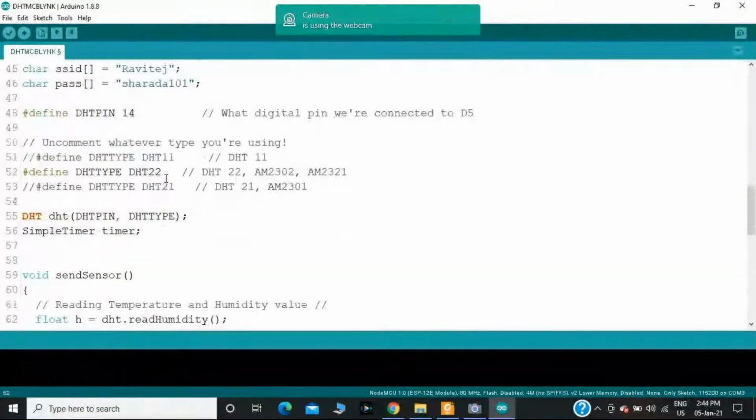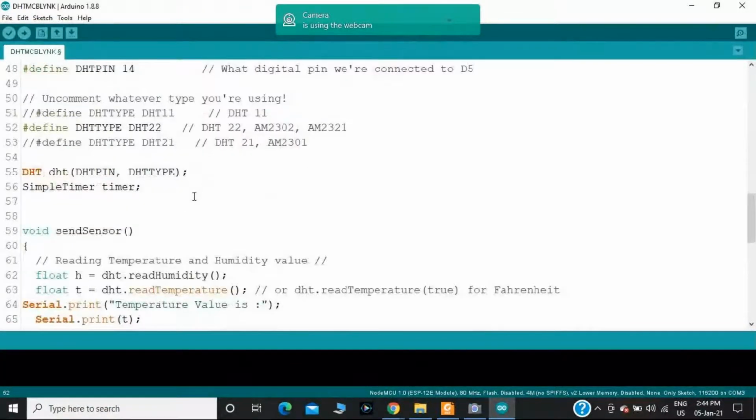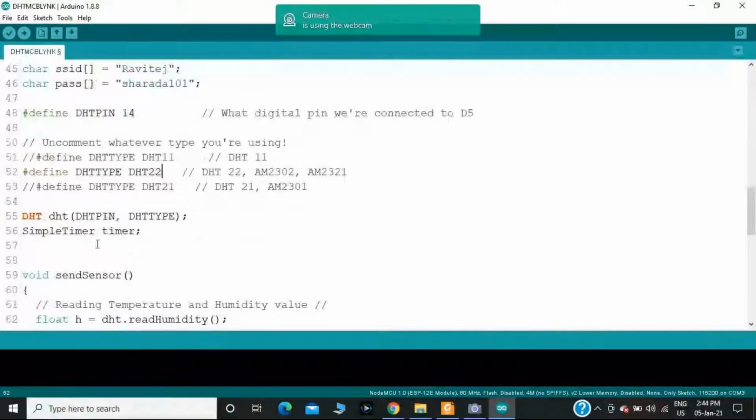You should define, using #define, the type of the DHT sensor. Here I have taken DHT22. Then I should assign the respective DHT pin number. Here I have taken GPIO pin number 14, and the DHT type I have considered, in my case, is DHT22.